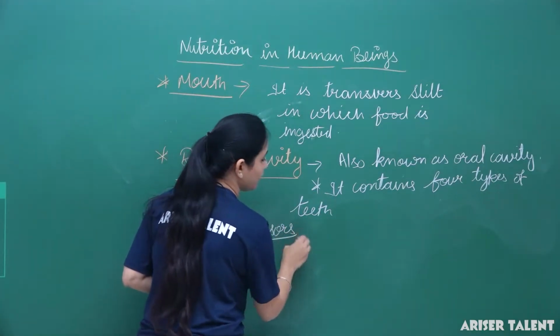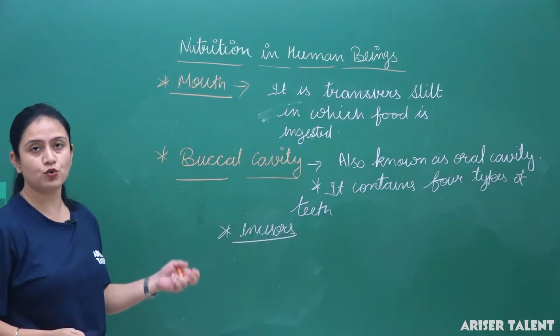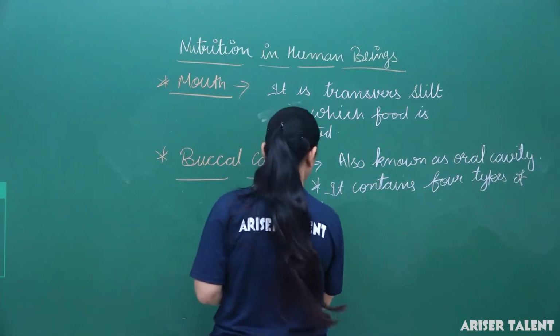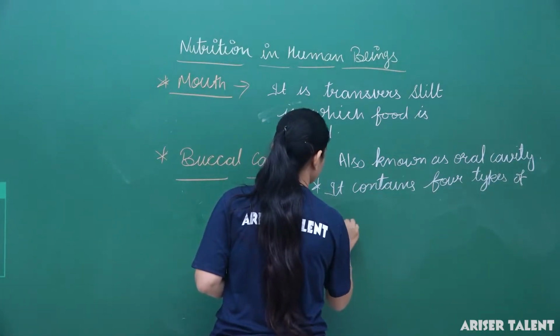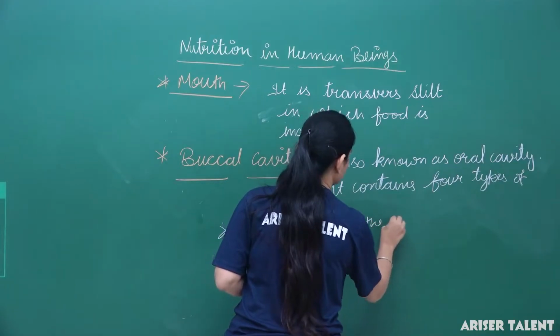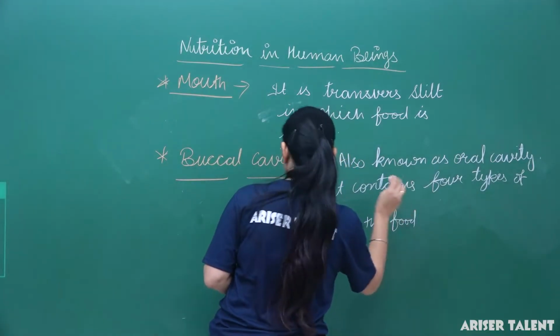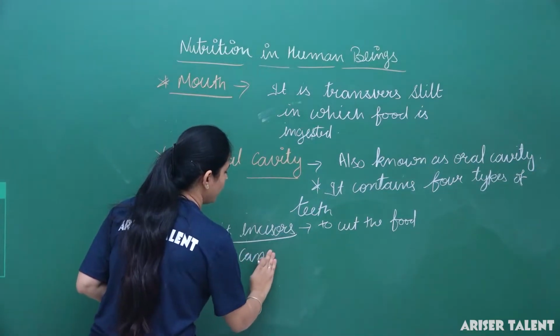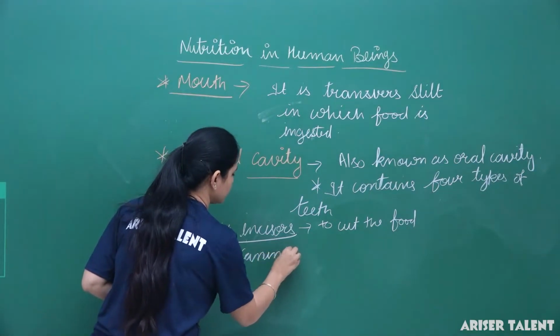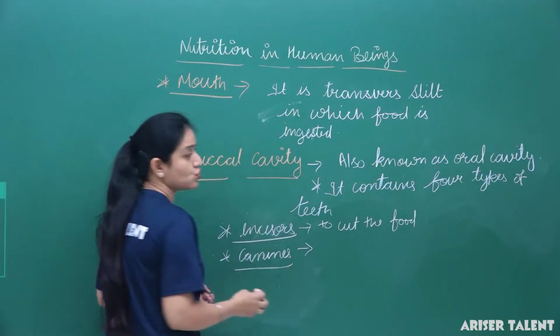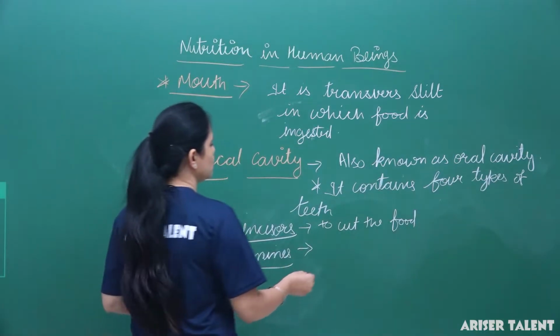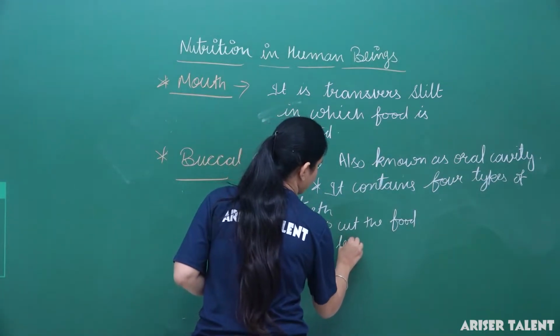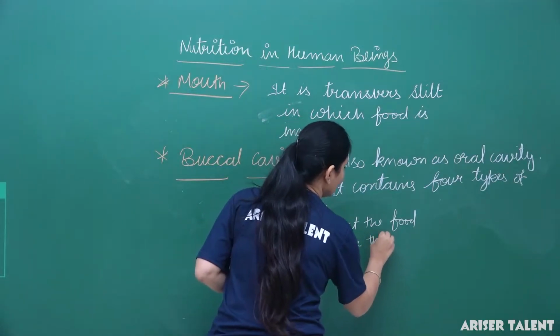What is the function of these incisors? They help to cut the food. Then canines, they are found just next to the incisors. They help to tear the food.